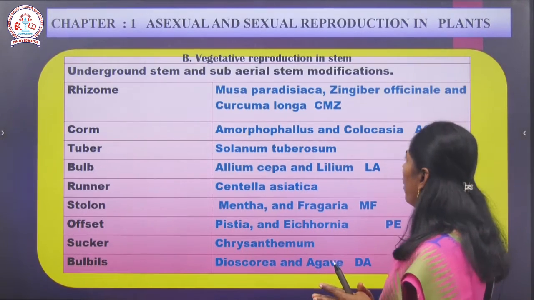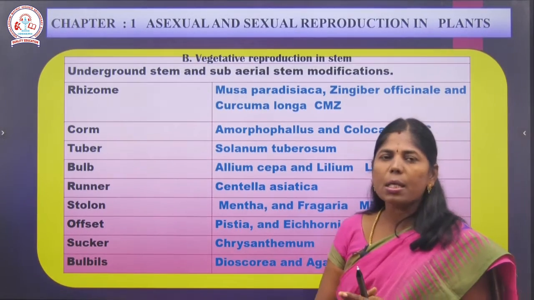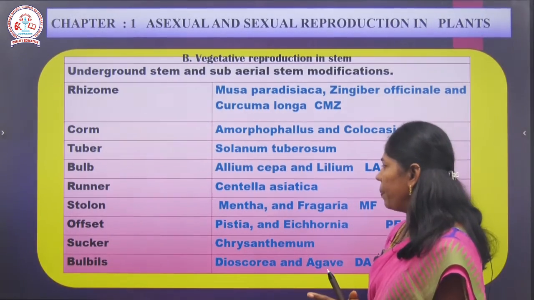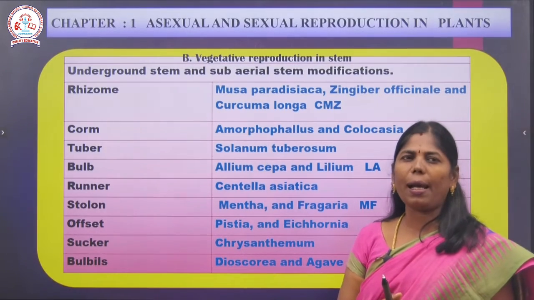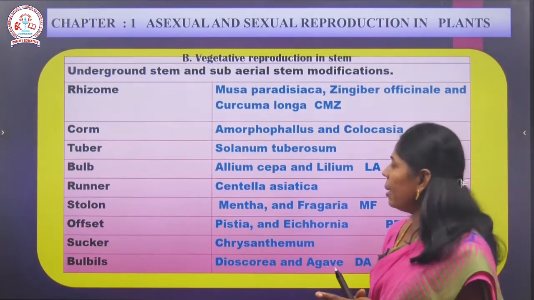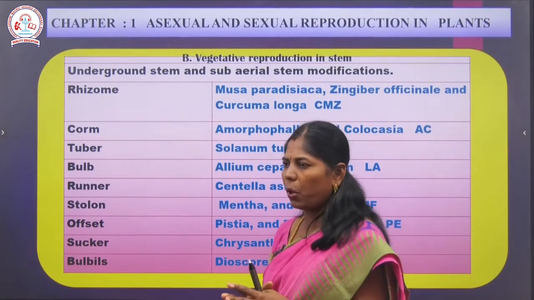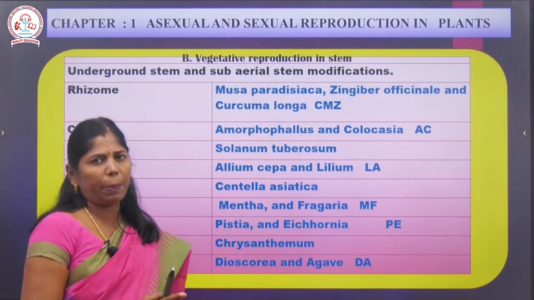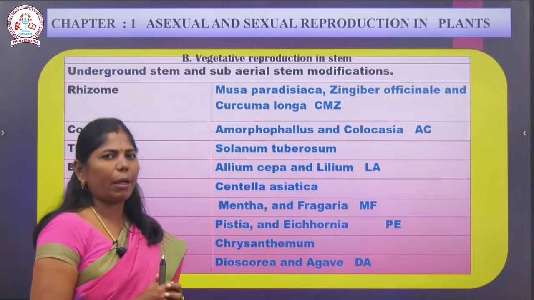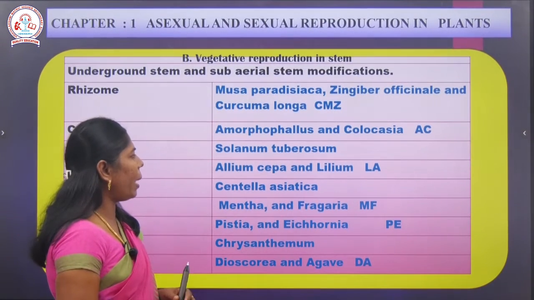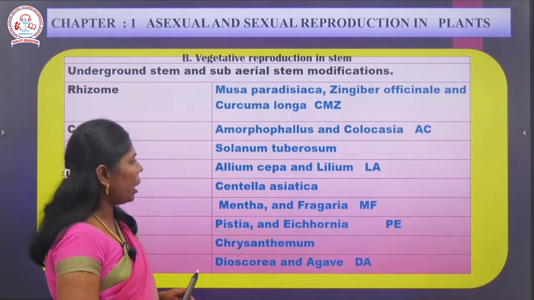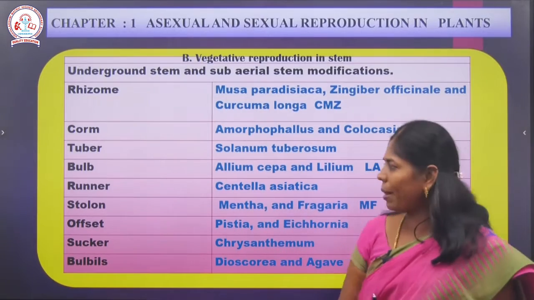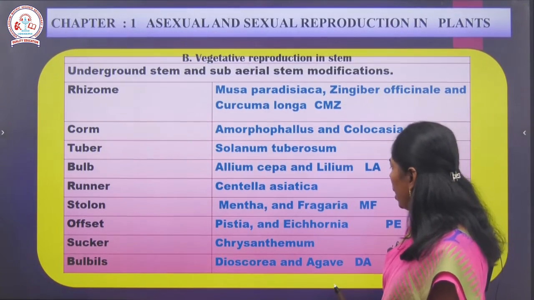And the next one is corm: Amorphophallus and Colocasia. Corm அப்படிங்கிறது ஒரு underground modification தான். The next one is tuber, Solanum tuberosum. Then bulb, bulbக்கு example பார்த்தீங்கன்னா Allium cepa and Lilium. And runner வந்து Centella asiatica. It's a very very important one mark. So can you find out the runner from the following options அப்படினு பாத்தீங்கன்னா Centella asiatica மட்டும் தான் வந்து ரன்னருக்கு நம்ம புக்ல கொடுத்திருக்காங்க இல்லையா. Next, mentha and fragaria. The next one is pistia and eichhornia, that is an example for offset. Stolon oda example அப்படினு பாத்தீங்கன்னா there is mentha and fragaria. Offset வந்து pistia and eichhornia.